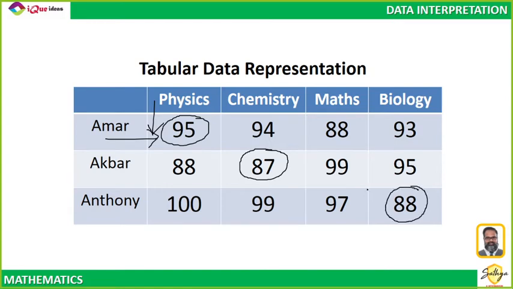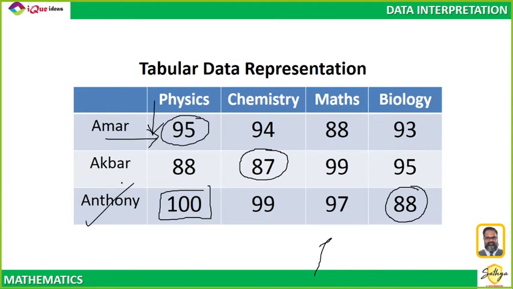I can also ask you other types of information from this. For example, I can ask you who scored the highest in physics. Out of all these students, who scored the highest in physics? Looking at the data for physics, in this column, 100 is the highest number. So we know that Anthony scored the highest in physics.